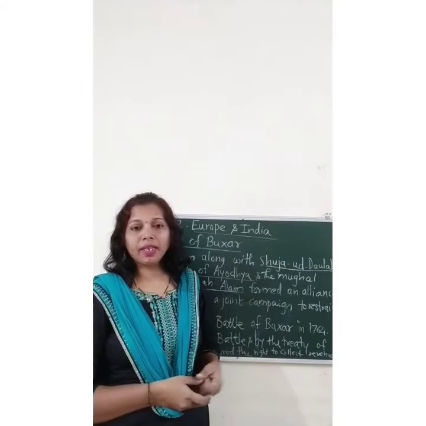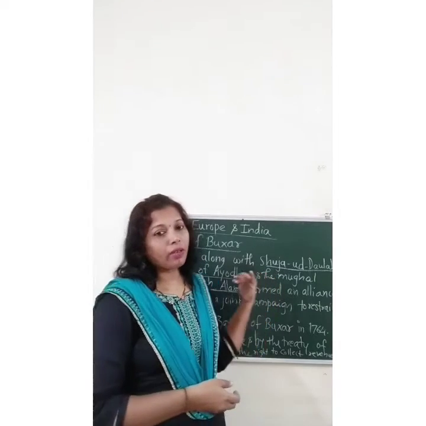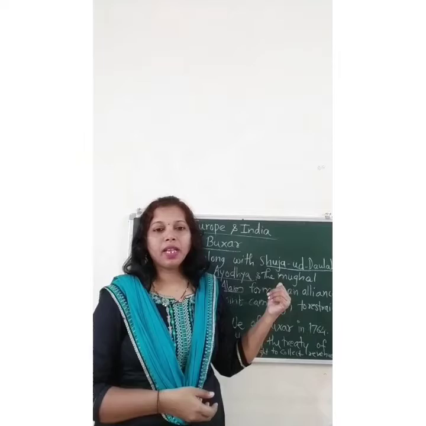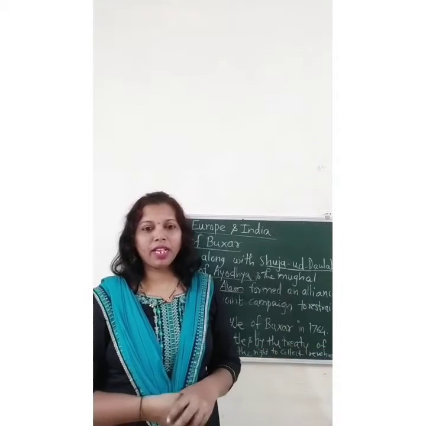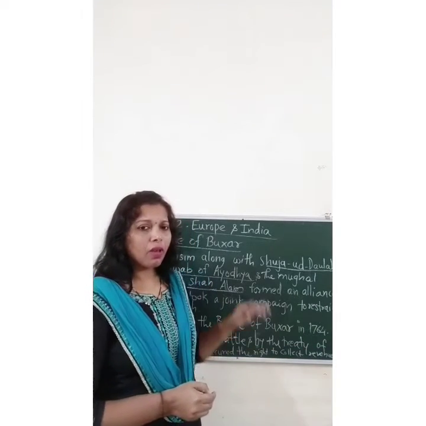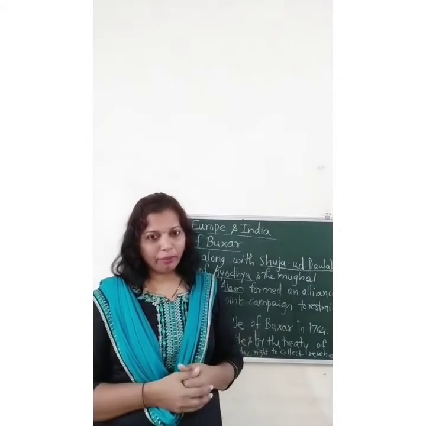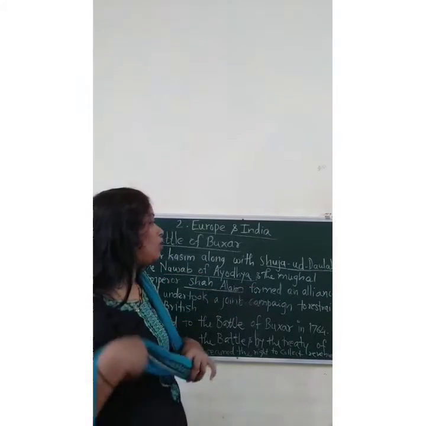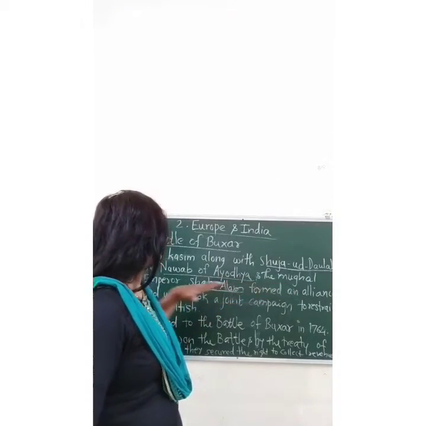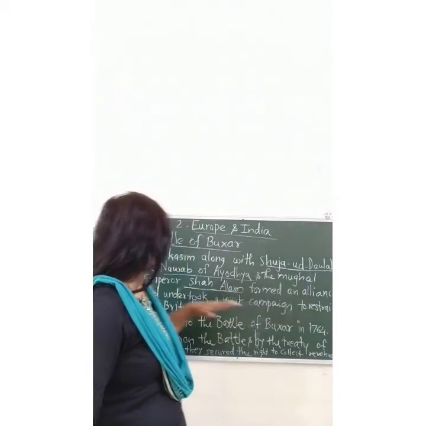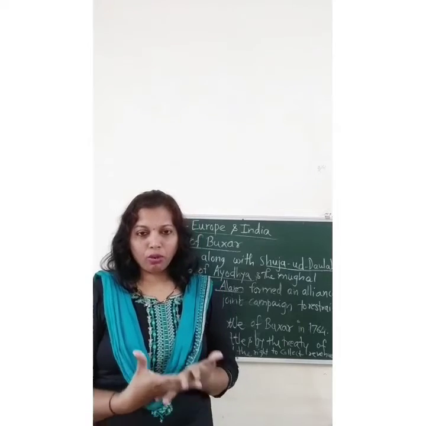Now the next topic is the Battle of Buxar. We have already learned how the Battle of Plassey took place. Here, why did this battle take place? The British removed Mir Qasim from the post of Nawab of Bengal and again made Mir Jafar the Nawab. What Mir Qasim did was try to bring all the rulers together in order to defeat the British. So Mir Qasim, along with Shuja-ud-Daula, the Nawab of Awadh, students note down these points, and the Mughal Emperor Shah Alam formed an alliance and undertook a joint campaign to restrain the British. All these people came together in order to defeat the British.